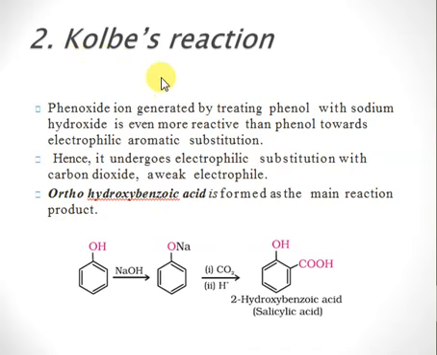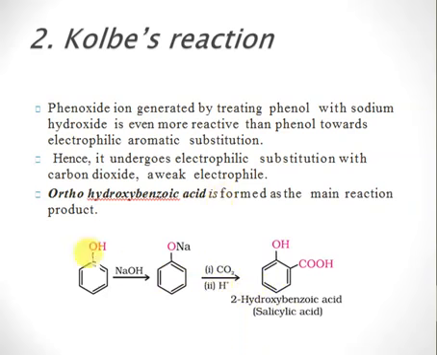Next is Kolbe's reaction, right? So we have seen in previous slides that phenol, when it reacts with sodium hydroxide or sodium metal, forms sodium phenoxide, right? So phenoxide is very, very reactive, and when it is reacted with carbon dioxide, this carbon dioxide is an electrophile, that's electronically deficient. So this phenoxide will attack this carbon dioxide and result in formation of this carboxylic acid, which is salicylic